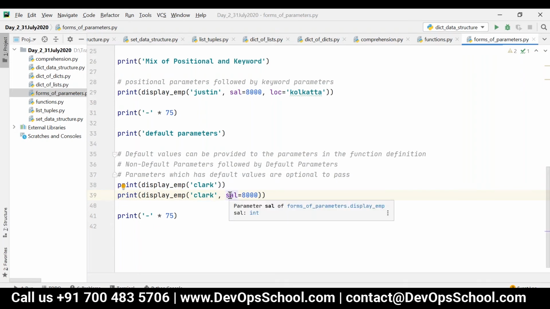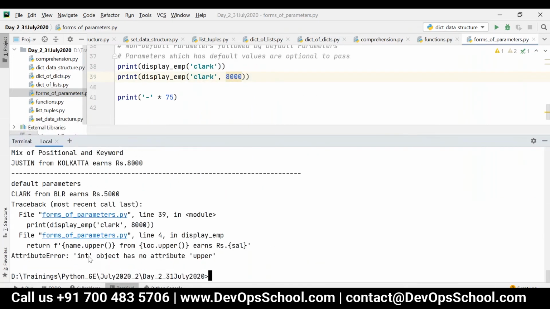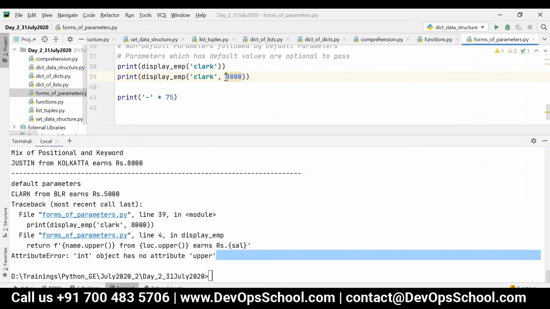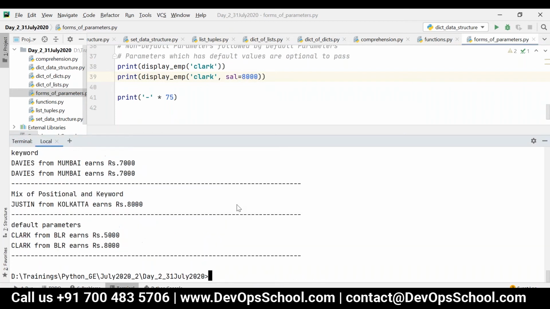If you use this particular form, you can skip the parameters present in between which have default values. For example, I can't pass it like this. What will happen in this case? I will get an error because 8,000 will be assigned to location. So I should say sal is equal to 8,000. Now you can see Clark from Bangalore earns rupees 8,000.